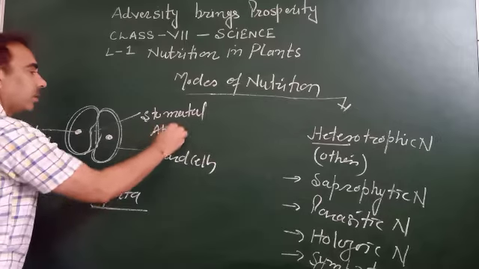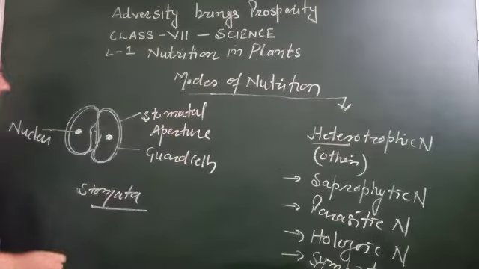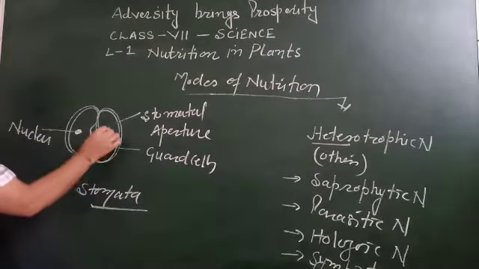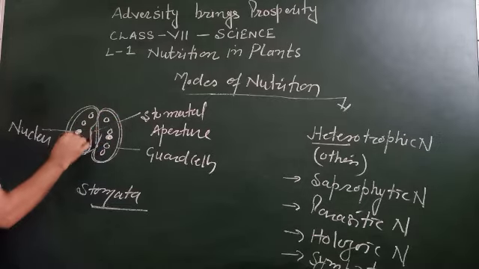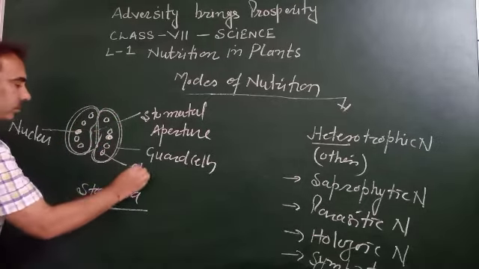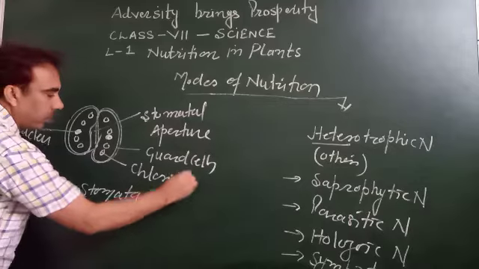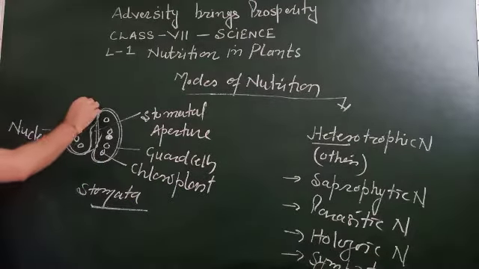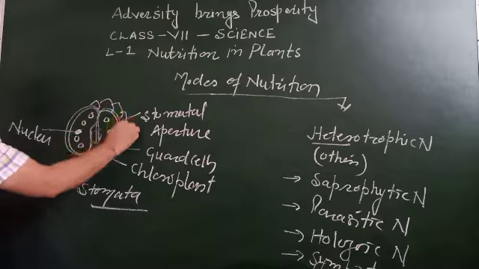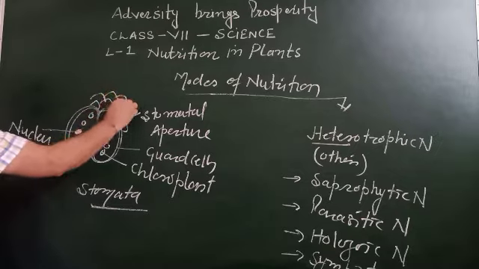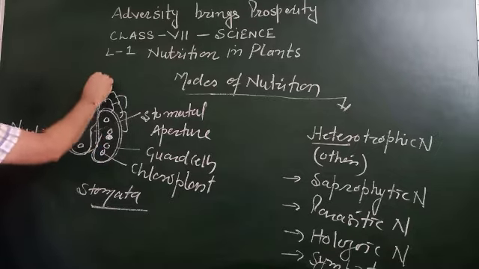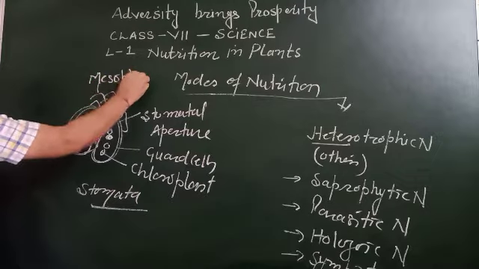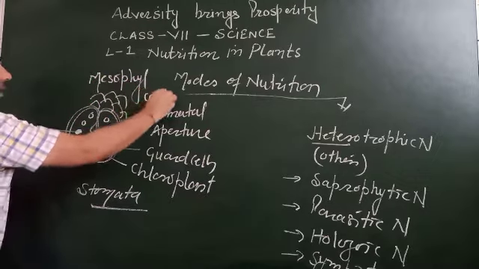Stomatal aperture. And chloroplast is also there. This is chloroplast. And stomata are surrounded by these kinds of cells called mesophyll cells.